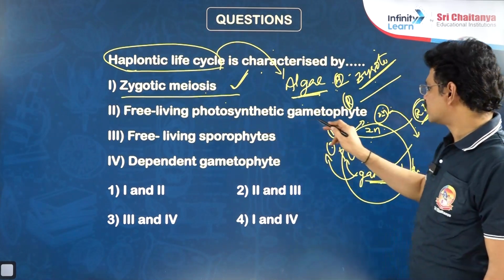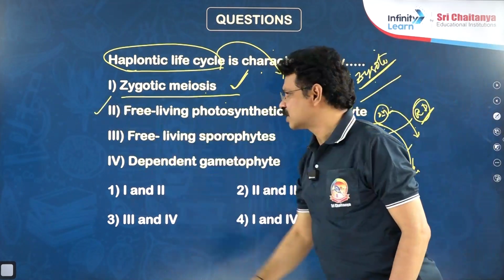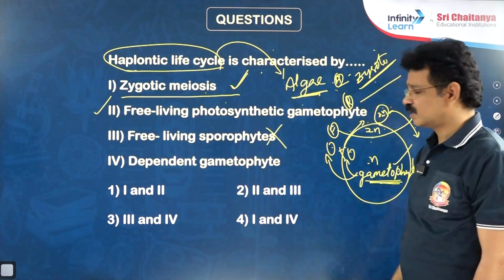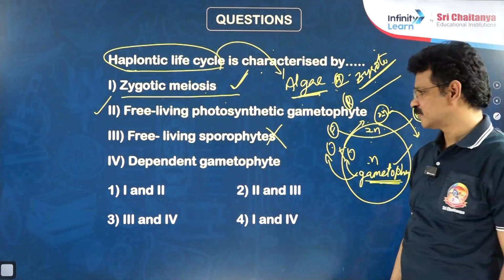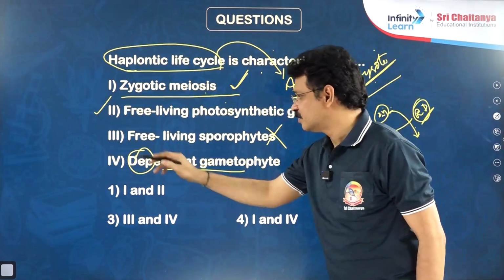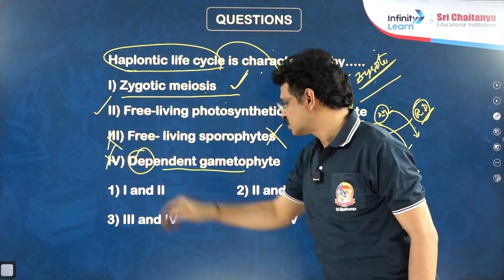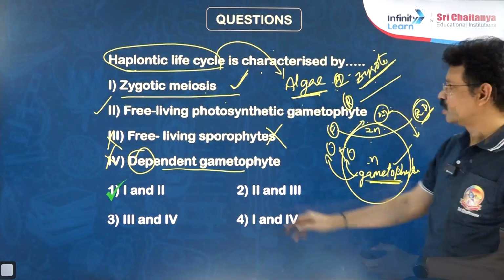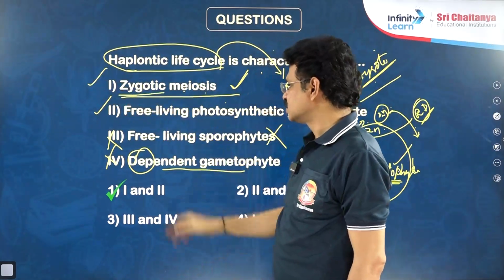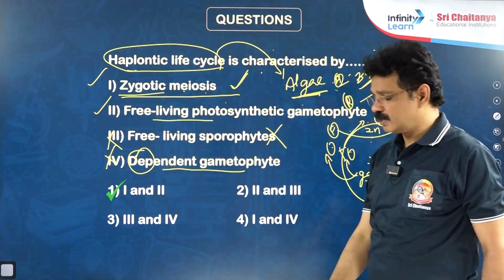Next is the free living photosynthetic gametophyte. True. Gametophyte is the well-developed, independent, dominant. Free living sporophyte, no. Reduced sporophyte and dependent sporophyte is there. Gametophyte is not dependent, it is independent. That's why it is also false. Then what is the right answer for this question? 1 and 2 only. Meiosis is zygotic, zygote is the meiocyte. Second one, gametophyte is very well developed.